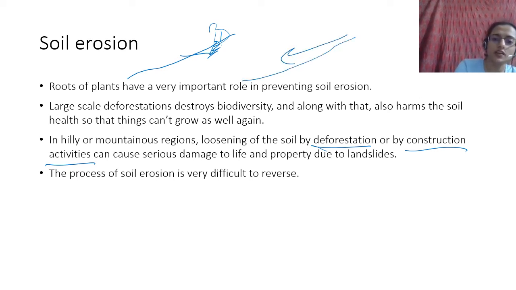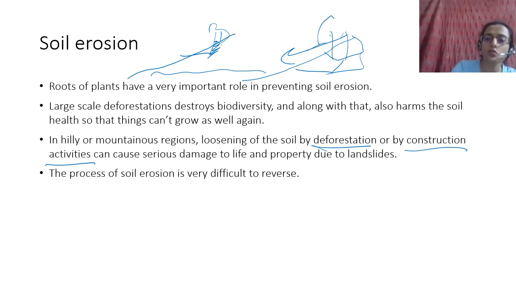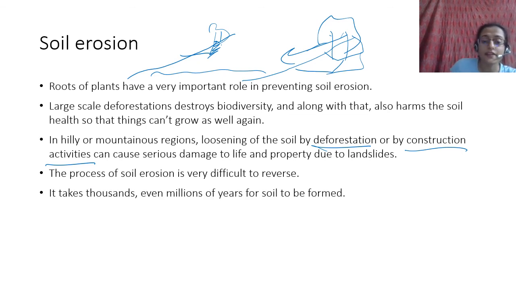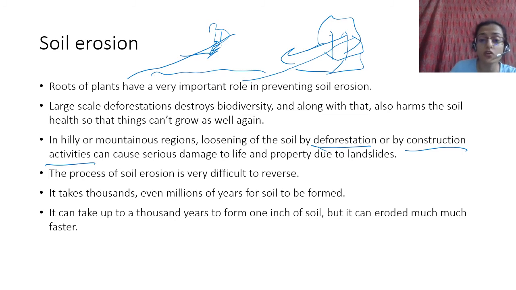So this is a big problem, and this is very difficult to reverse because एक बार ये soil अगर यहाँ से नीचे आ गई, it comes here, how are you going to take it up now? The rocks are exposed because the soil नीचे बह गई. Now how is anything going to grow on this? It can't. That is why soil erosion is such a big problem. It takes thousands, even millions of years for soil to be formed. It can take up to 1,000 years to form 1 inch of soil. It can be eroded within a year. It can be eroded much faster.